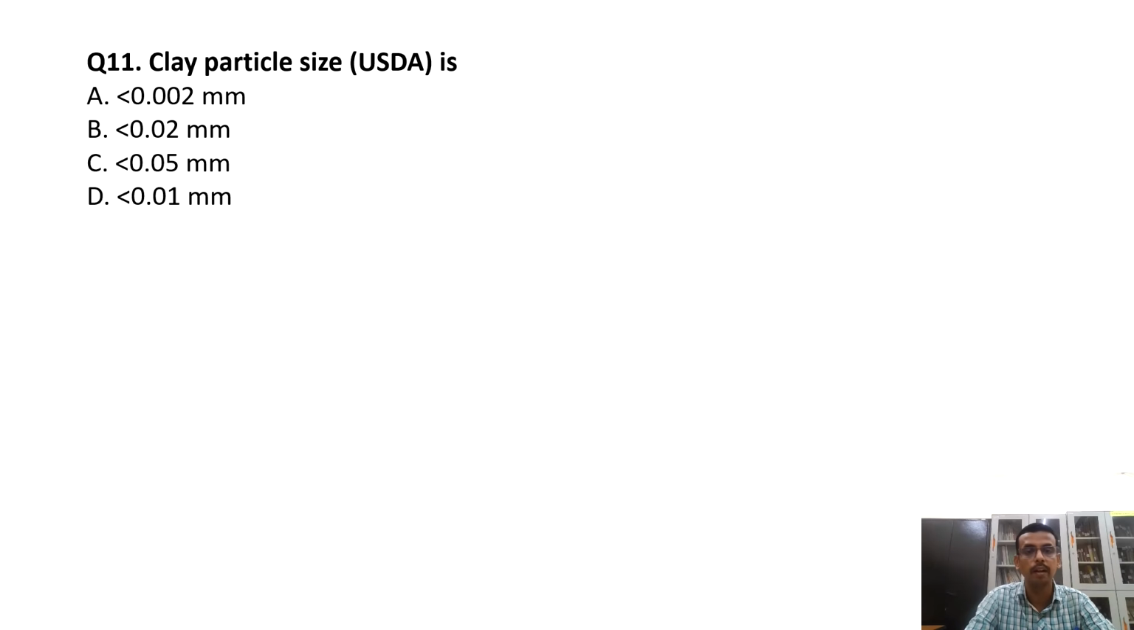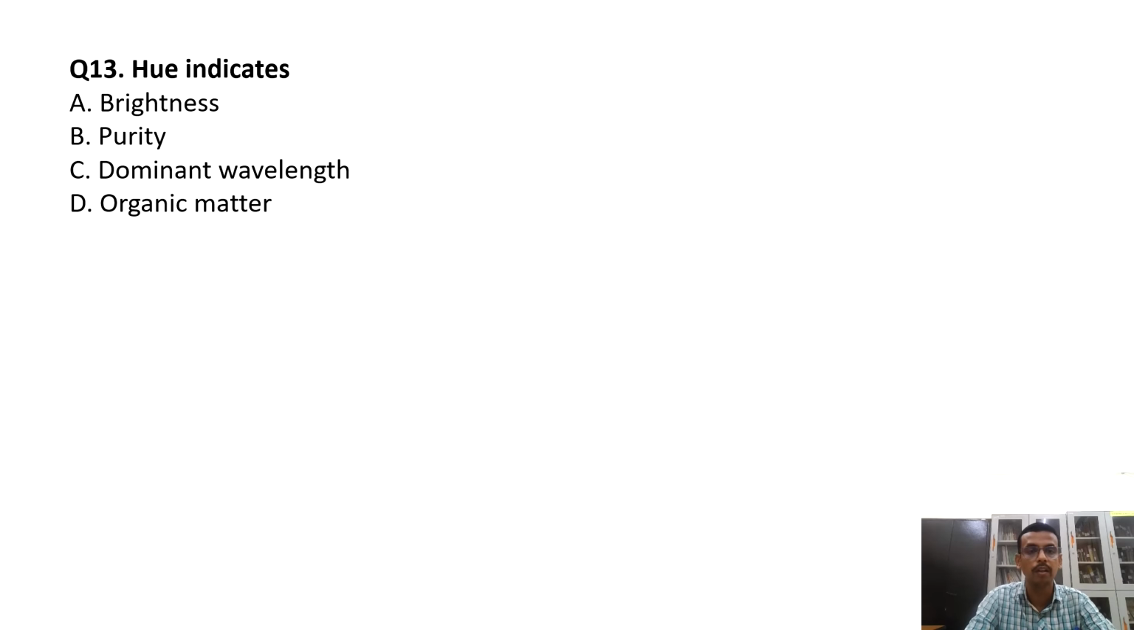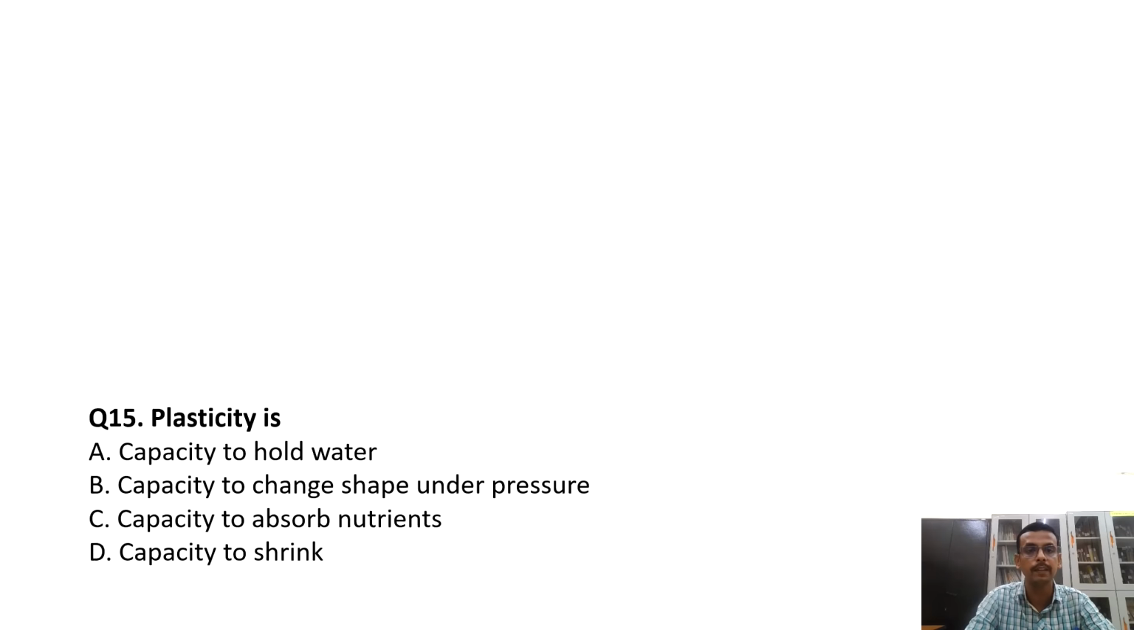Then coming to the clay particle size, I already told you it is less than 0.002 millimeter. And color is determined using what? The USDA chart, the Munsell color chart. You all know the answer will be the Munsell color chart. Then soil color is indicated by hue, value, chroma. Hue indicates the dominant wavelength. Now coming to chroma: chroma represents the purity of the color. Please remember this, it is important again for JRF and SRF also.